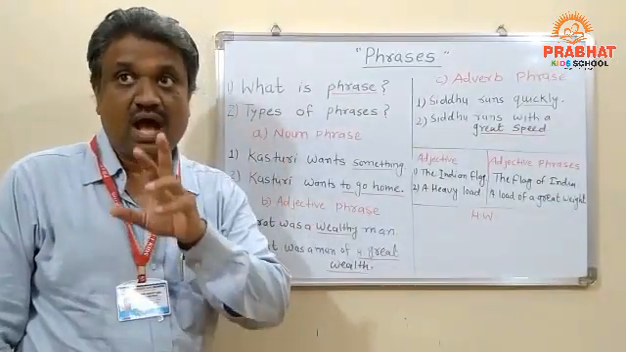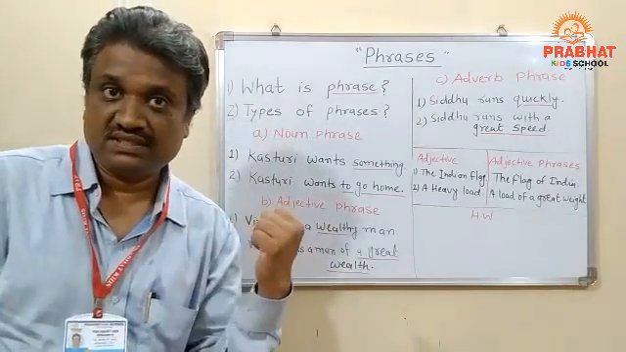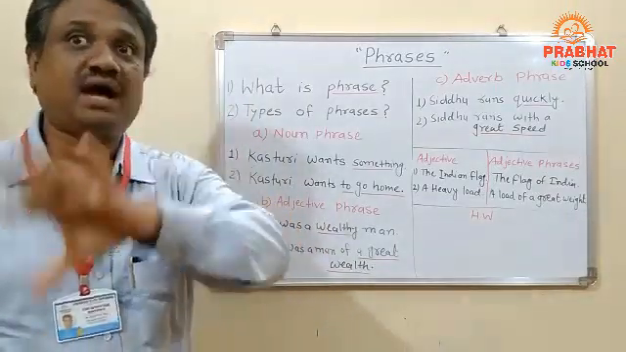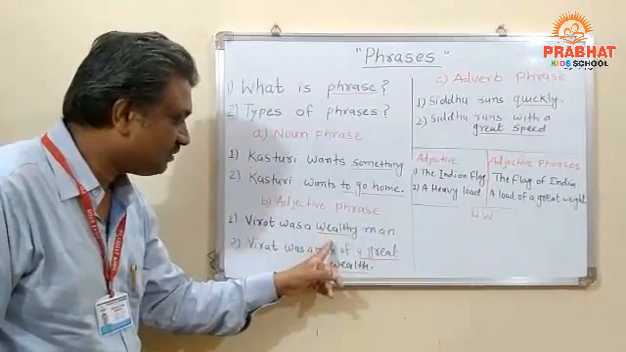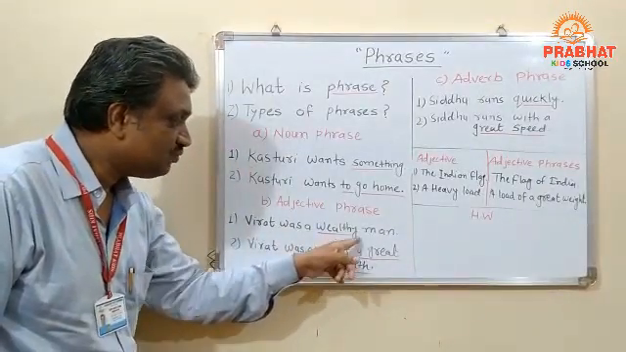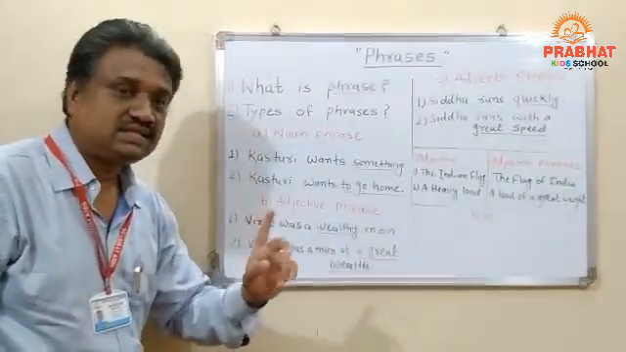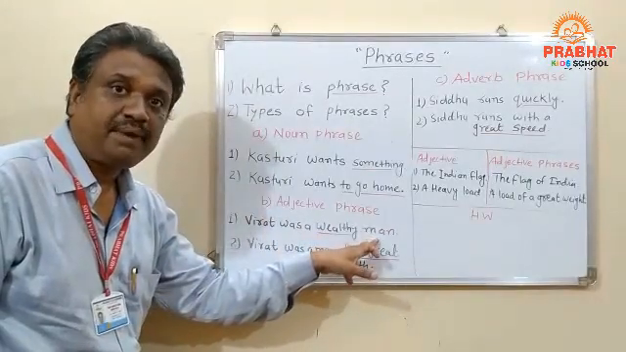Suppose you ask a question to this first sentence: How is Virat? The answer you are going to get is: wealthy. This wealthy is called what? Adjective, describing whom? The man.